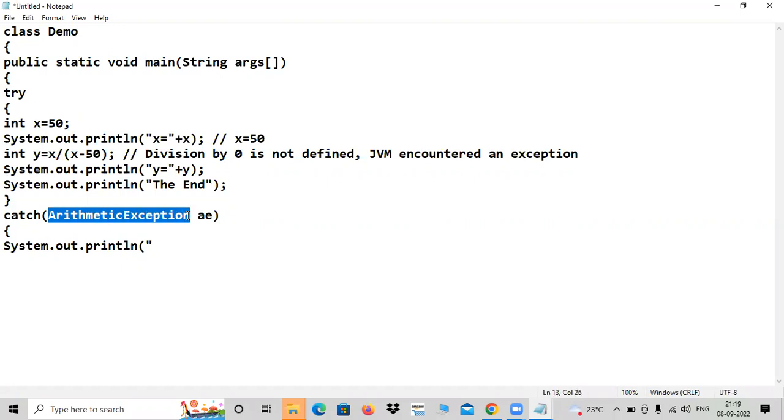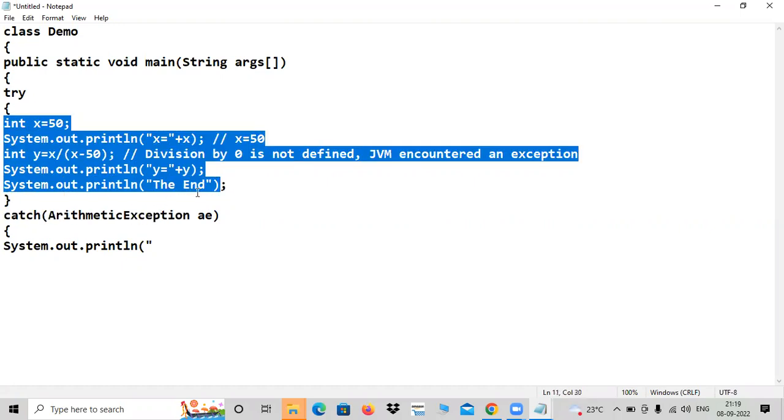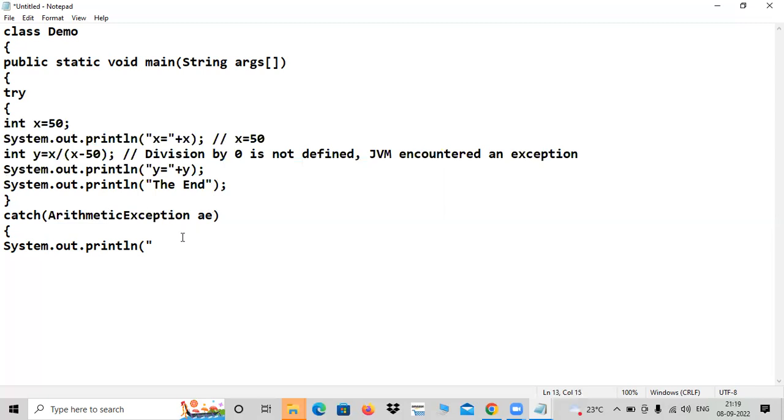Why are we writing arithmetic exception? Because arithmetics are involved inside. There may be a chance of getting an exception. That's why I kept arithmetic exception and a reference inside the catch block. I will talk about that reference later. And inside that, if you are very good with the things going to occur, I can make a statement like "division by zero might have happened" or something like that. Division by zero is not possible. Please correct that.